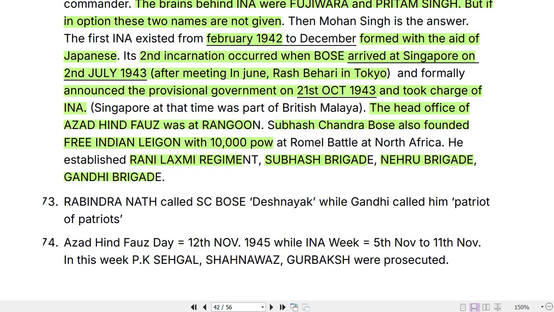So Rabindranath Tagore called Subhash Chandra Bose as Desh Nayak, while Gandhi called him as Patriot of Patriots. Azad Hind Fauj Day is celebrated on 12th of November 1945, whereas the INA week is from 5th November to 11th November every year. Now, why do we call this entire week as the INA week? Because in this, P.K. Sehgal, Shah Nawaz, and Gurbaksh Singh Dhillon were prosecuted.